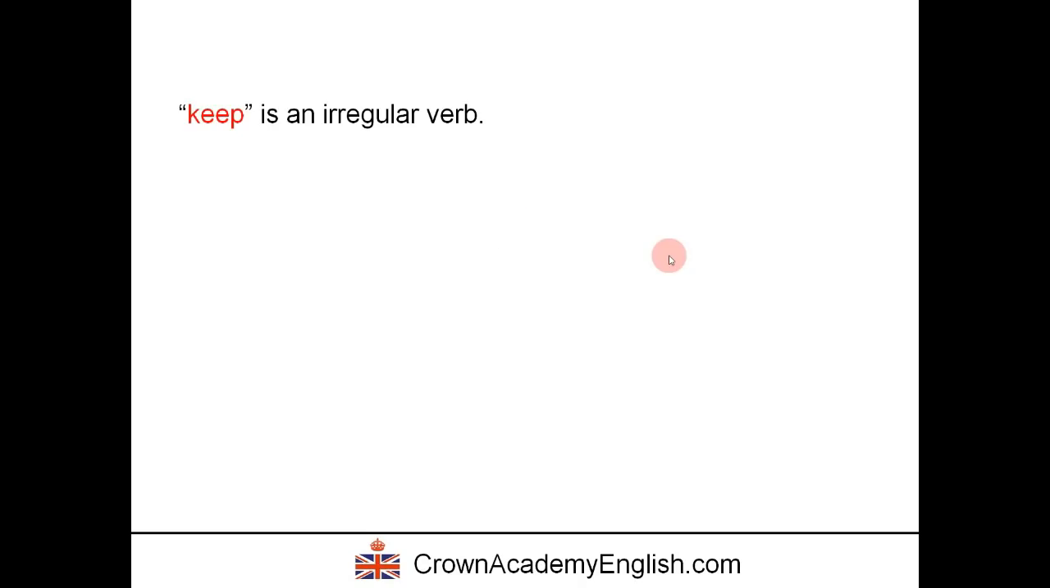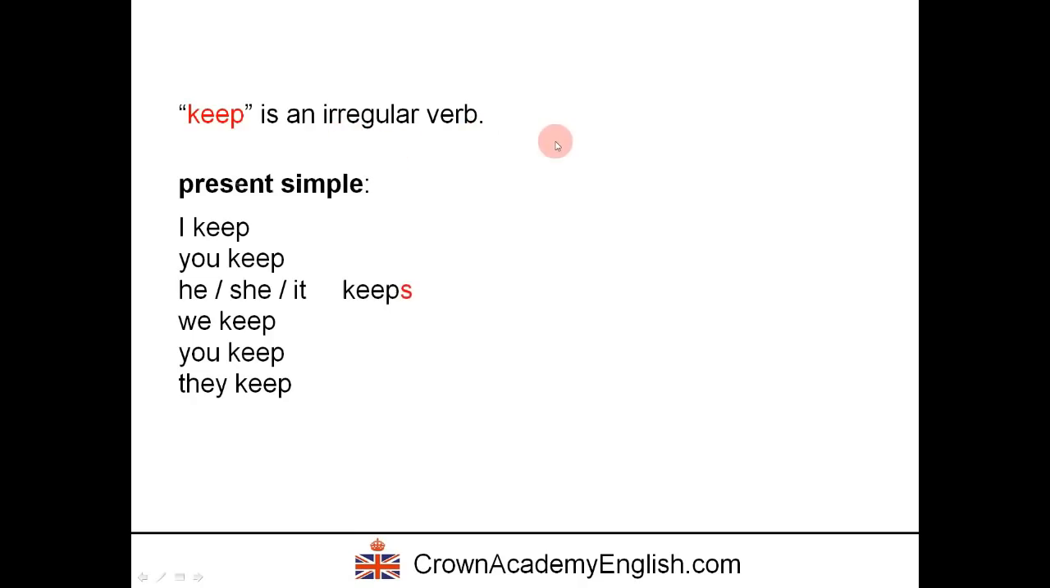So very quick reminder, keep is an irregular verb, okay? So the present simple is normal. I keep, you keep, he, she or it keeps with an S, we keep, you keep and they keep. Now it's the past form which is irregular. So the past simple is kept, K-E-P-T. And it is also kept for the past participle.